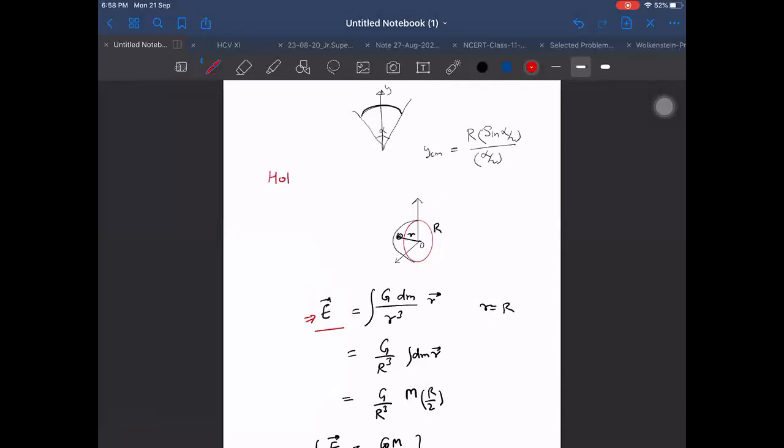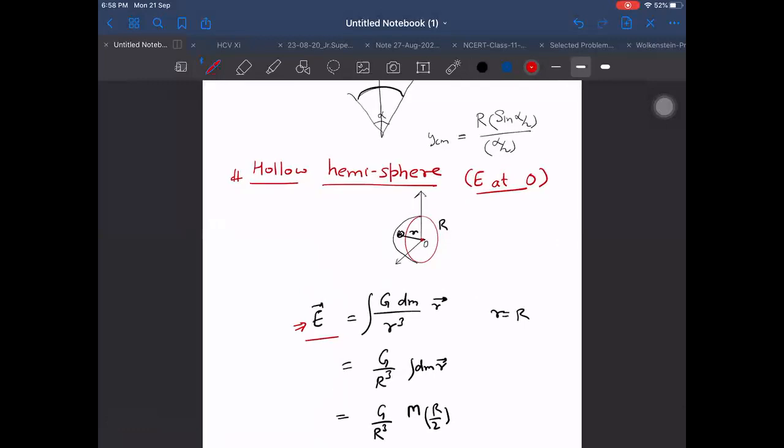Hollow hemisphere. What are you saying, Shiva? It is not clear. I didn't know the class was there, sir. I lost the starting 10 to 15 minutes. Even now, class is there. Sir, I don't know the class is there and I had lost the beginning of the class, 10 to 15 minutes, in the evening. Okay. No problem. It is getting recorded, so no need to worry that much.